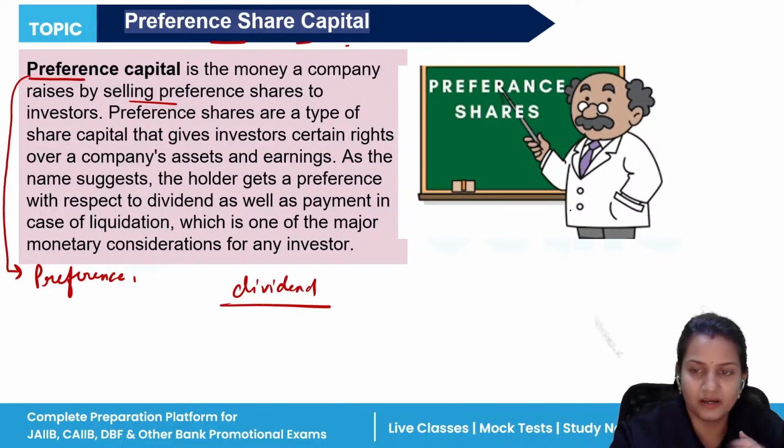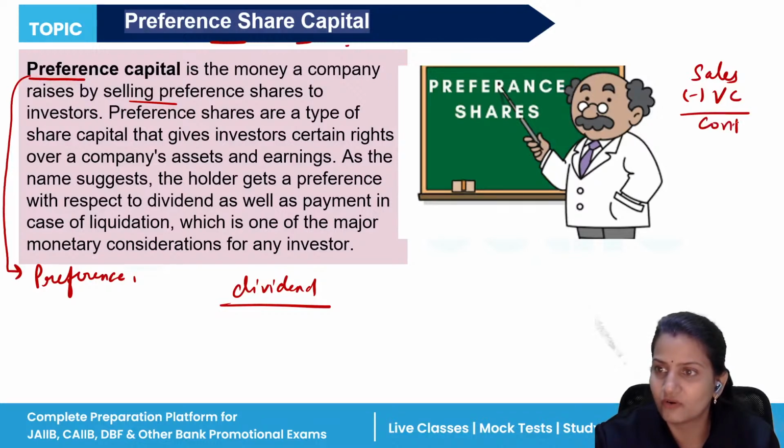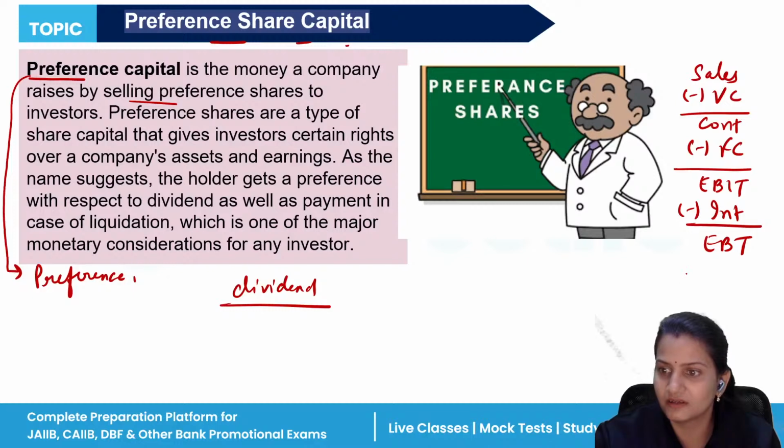That is when the company earns profit. How is profit earned? Sales minus variable cost gives contribution; contribution minus fixed cost gives EBIT. Then minus interest gives EBT, earnings before tax; minus tax, then comes profit after tax, or earnings after tax.